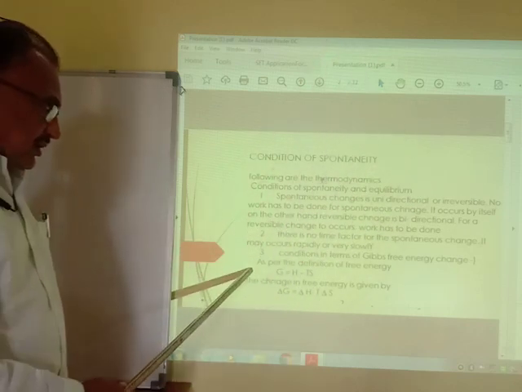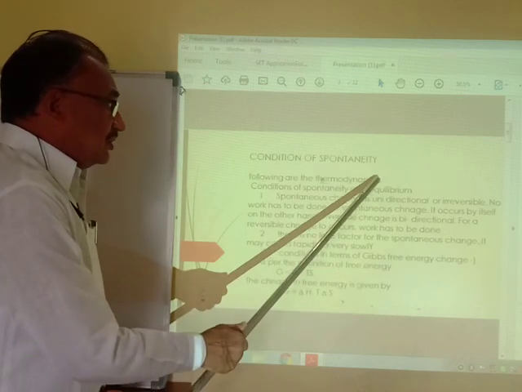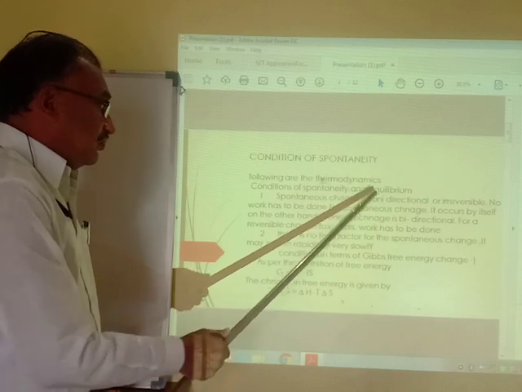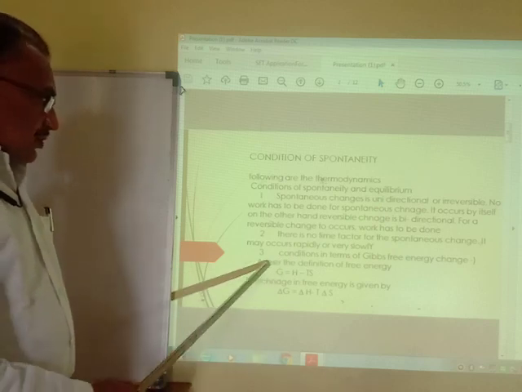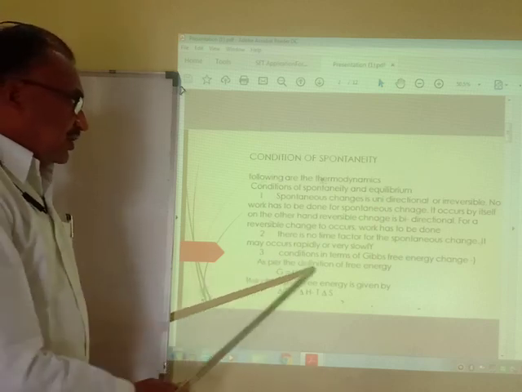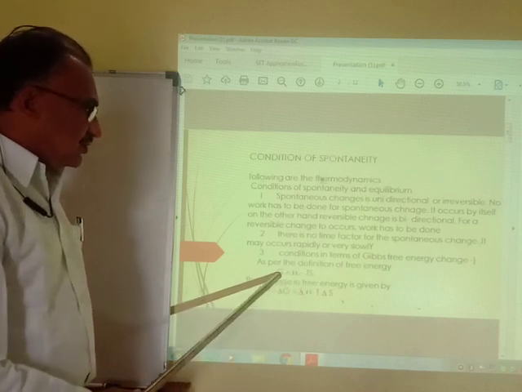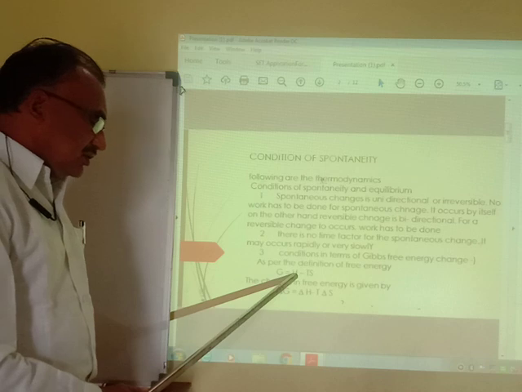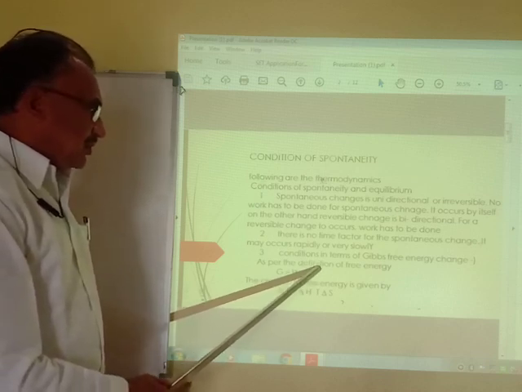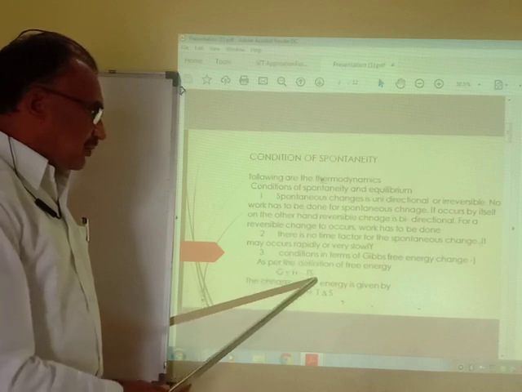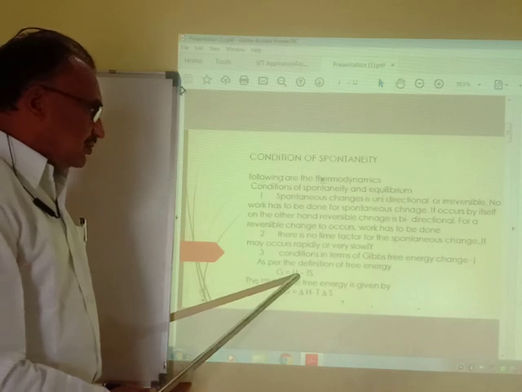The third condition is in terms of Gibbs free energy. Spontaneous reactions we can explain on the basis of Gibbs free energy. As per the definition of free energy, G is equal to H minus TS. G is the Gibbs free energy, H is the total heat content of the system, T is the temperature, and S is the entropy. So TS is the entropy factor, H is the total heat content of the system, and G is the free energy.